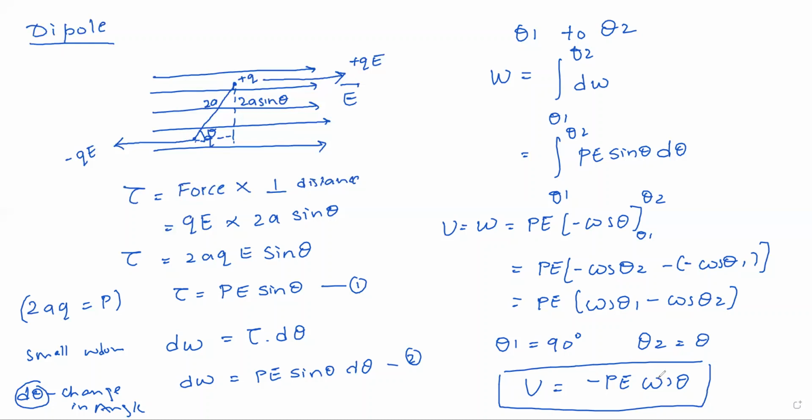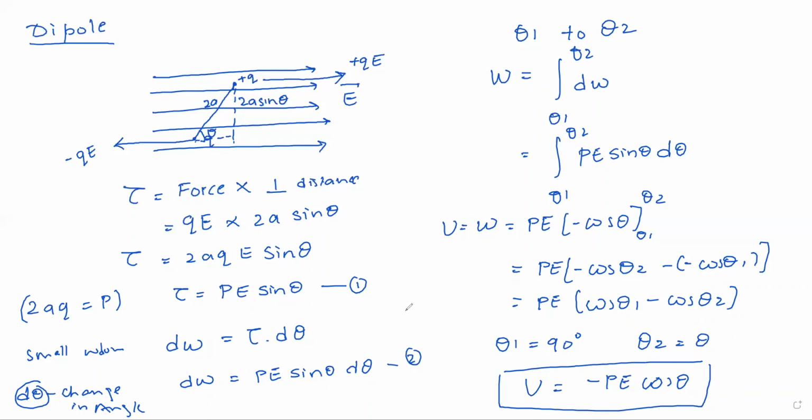So how did I get this? See, cos 90 is 0. If I put theta 1 as 90 and substitute it over here, cos 90 is 0. And instead of theta 2, I am considering theta. Therefore, minus pE cos theta. This is the expression for potential energy in a dipole.